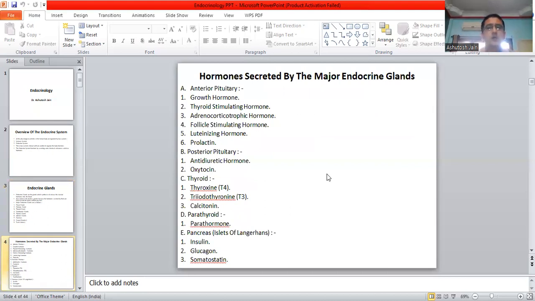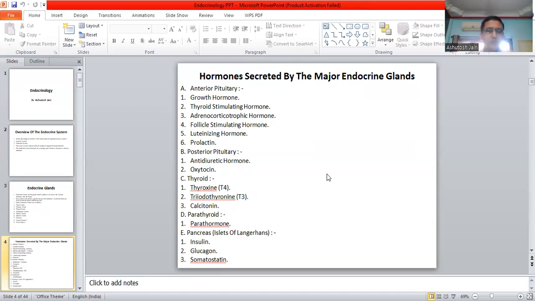Now these are the list of the hormones secreted by the major endocrine glands, and kindly note it down because there can be questions on viva or as multiple choice questions. Okay, anterior pituitary: growth hormone, TSH, that means thyroid stimulating hormone, adrenocorticotropic hormone, that means ACTH, follicle stimulating hormone or FSH, luteinizing hormone, and prolactin. Hormones from the posterior pituitary: antidiuretic hormone or ADH, and oxytocin.